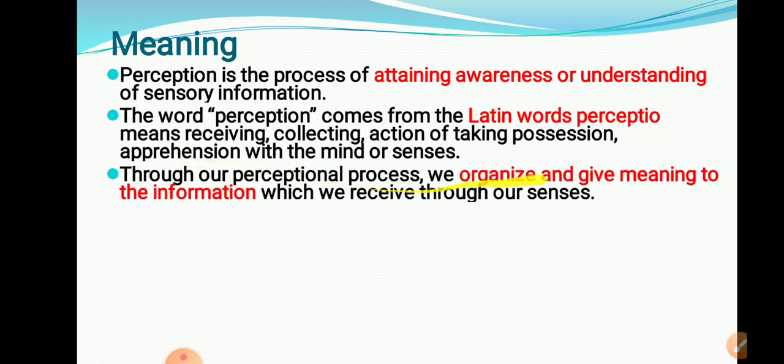Through our perceptual process, which each and every individual carries out, we organize and give meaning to the information which we receive through our senses. Whatever information we are receiving through our senses, that means eye, tongue, nose, ear, skin, those are sense organs. Through those sense organs, we are continuously receiving the information, continuously receiving the stimuli, and by receiving the stimuli, we are attaching meaning to it.